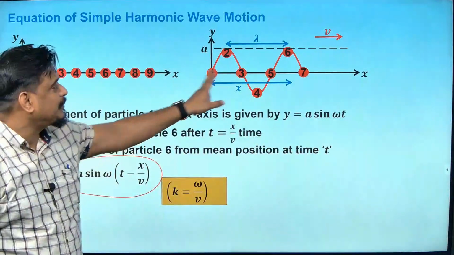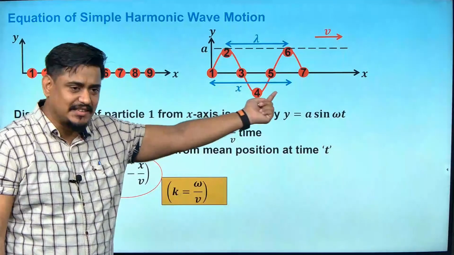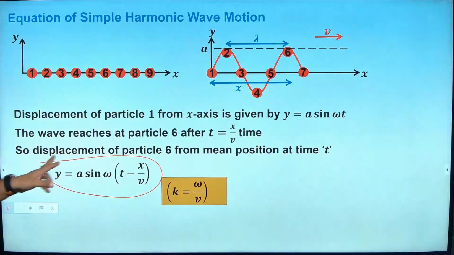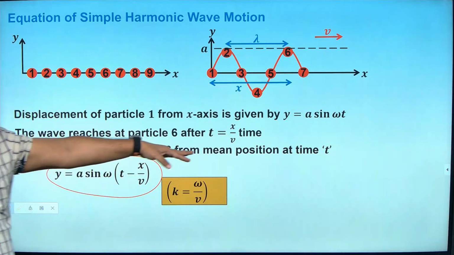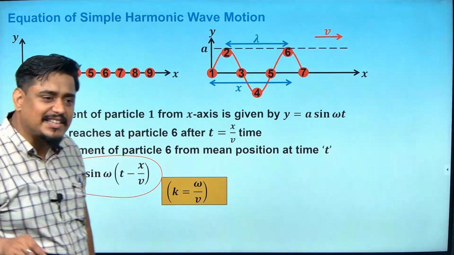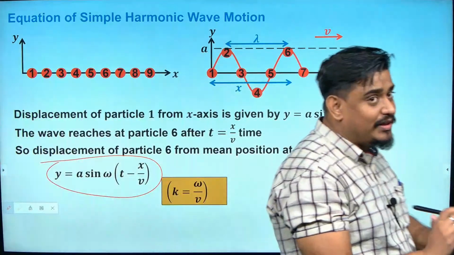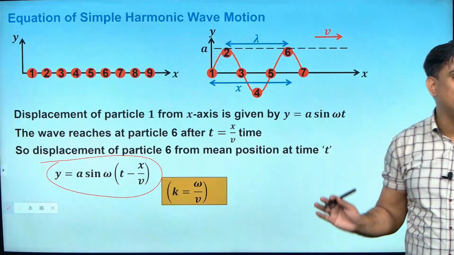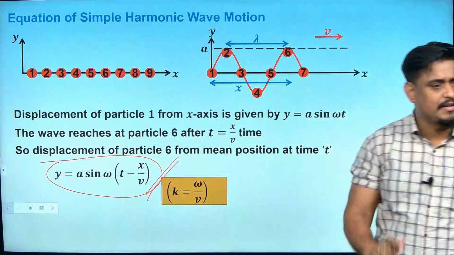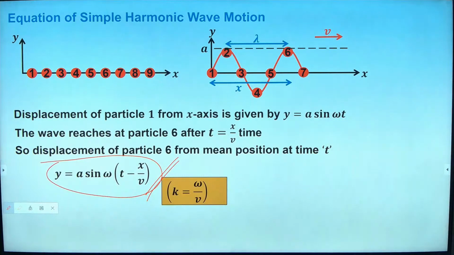Now, for the 6th particle, how much distance has it travelled? X distance. How much time has it taken? X by v. So, for the 6th particle, the displacement from the mean position at time t will be a sin omega (t minus x by v). If you understand this, after that it is a child's game. Anybody can understand. If you fail to understand this, after this everything will become Greek and Latin for you.